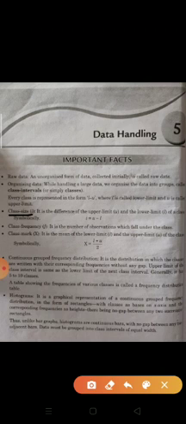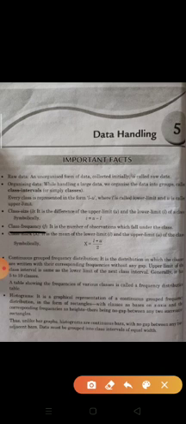Next is class size. It is the difference of the upper limit and the lower limit of a class. Symbolically, I is equal to U minus L. So what is the class size? We subtract the lower limit from the upper limit to find the class size.